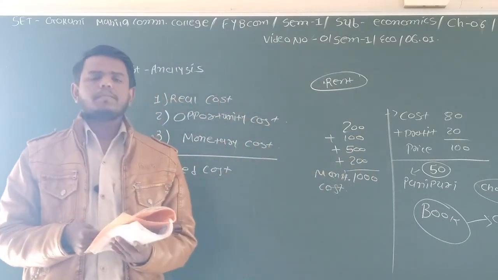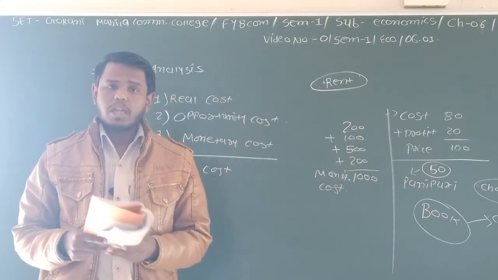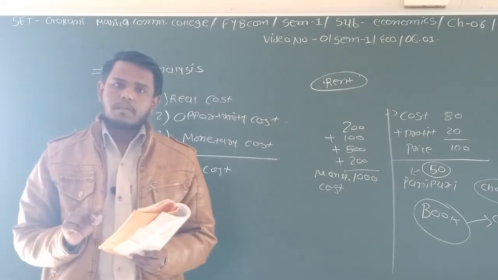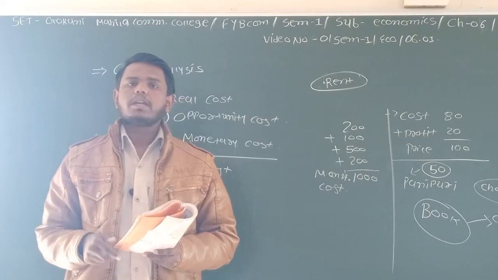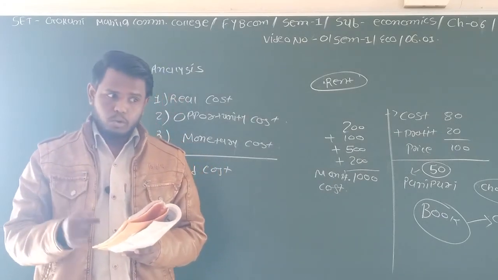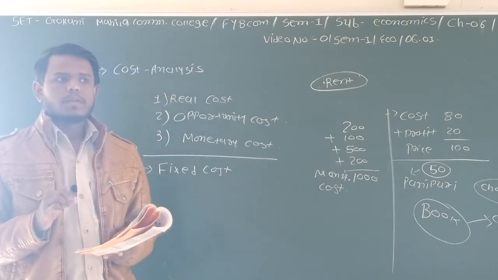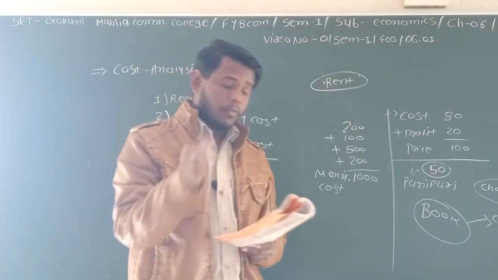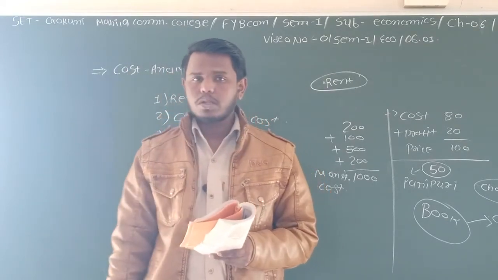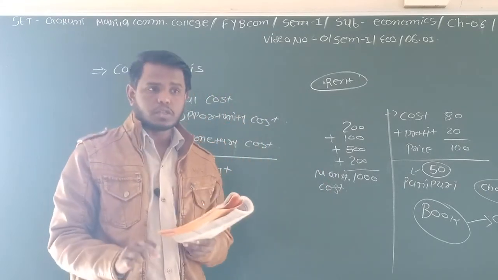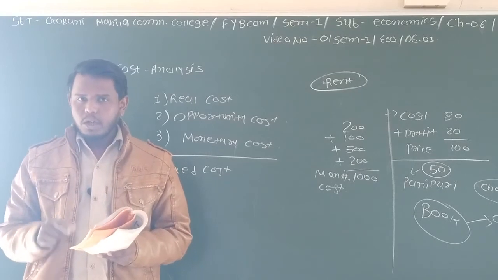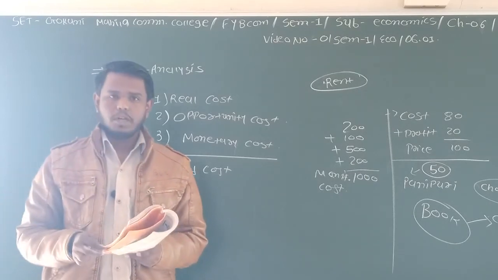What is variable cost? Variable cost means, if you make production, you have to make expenses on that particular cost. But if you are not making production, if you are not producing the commodity, at that time you do not need to spend on that particular cost.